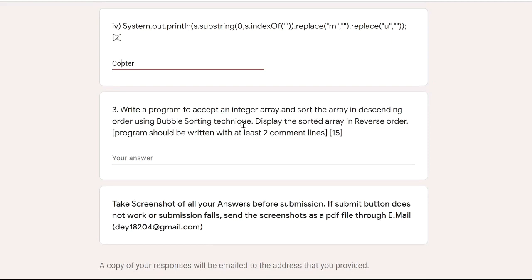Then the last question: write a program to accept an integer array and sort the array in descending order using the bubble sorting technique. So this is a very easy question. And after sorting the array in descending order, we have to display the array in reverse order. That means the array will be displayed in ascending order. The program should be written with at least 2 comment lines. If you don't write comment lines, you will lose 2 marks.